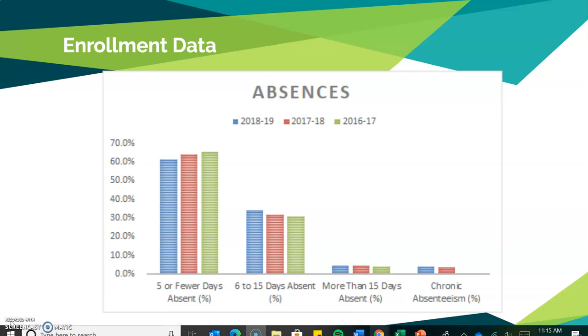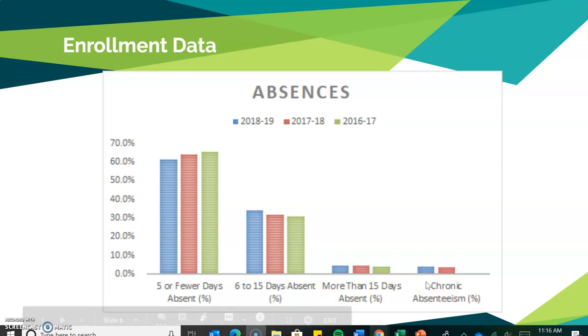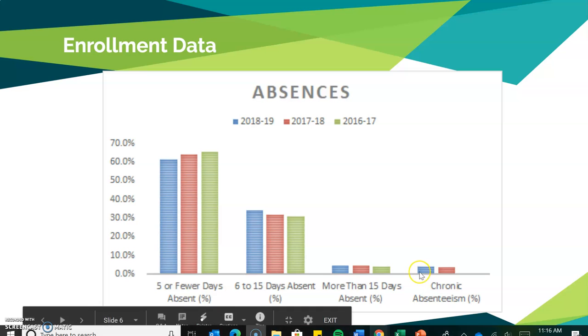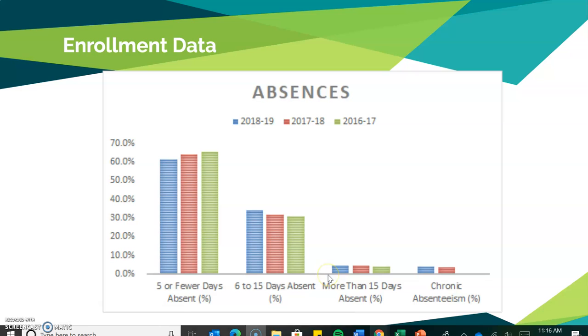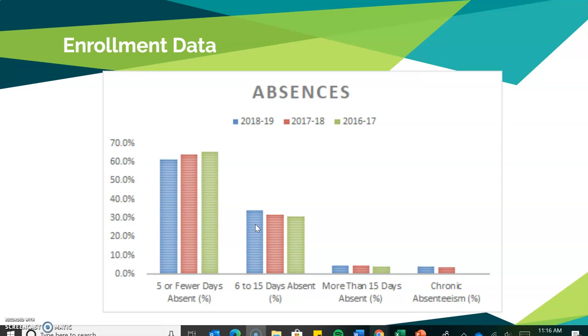So let's take a look at the absences and see if we notice any trends that might seem concerning. So automatically, the first thing that I notice here is that for chronic absenteeism, or more than 15 days of absences, that percentage is fairly small. Once we get to 6 to 15 days of absenteeism, I notice that it jumps up quite a bit to nearly 30% in the last year of 2018 to 2019.